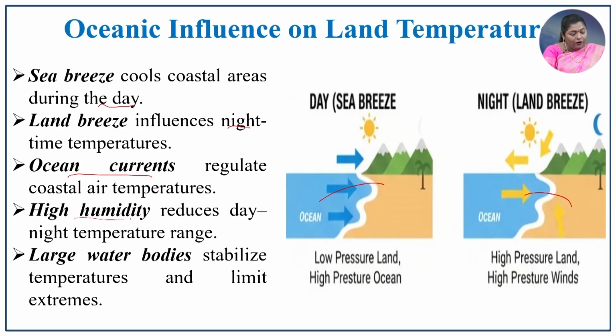High humidity reduces the day and night temperature range. The large water bodies stabilize the temperature and limit the extremity of the climate.